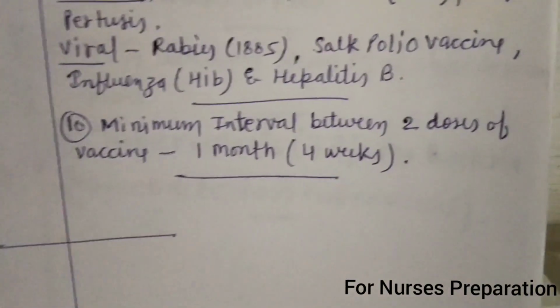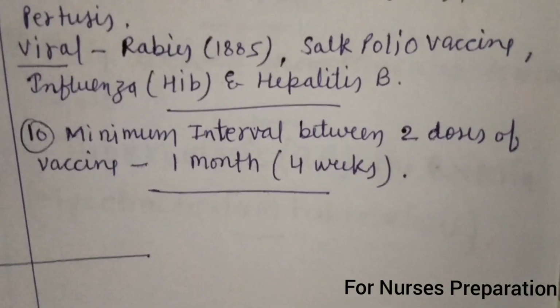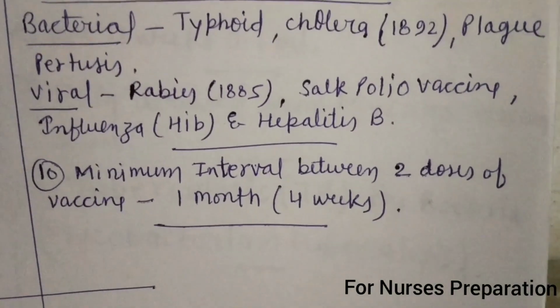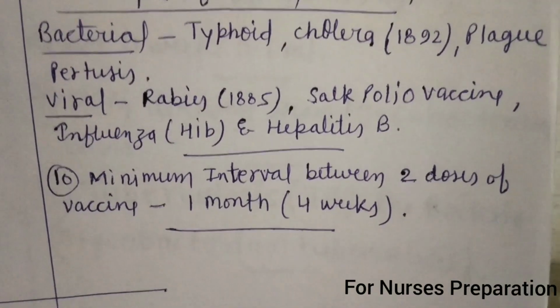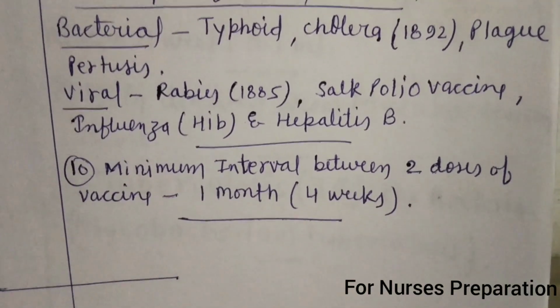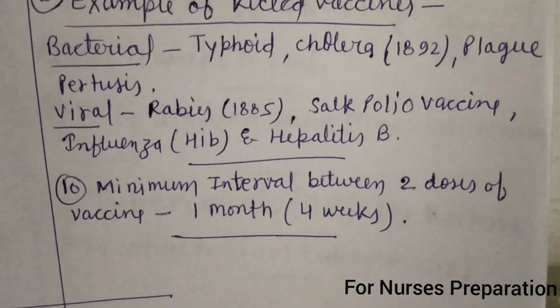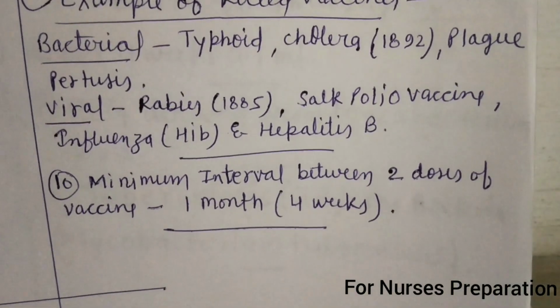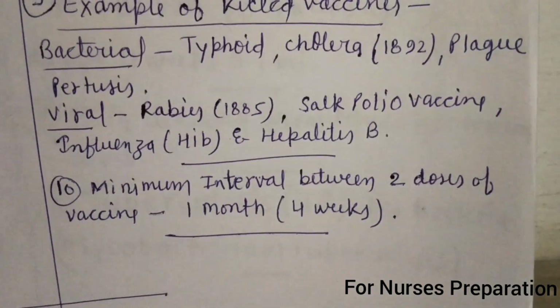Point number 10, the last point of this video: the minimum interval between two doses of vaccine is 1 month or 4 weeks. If you want to administer 2 doses of a vaccine to a person, you should give a time interval of 4 weeks or 1 month.